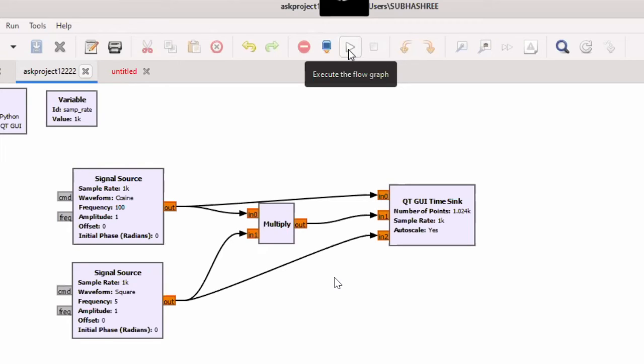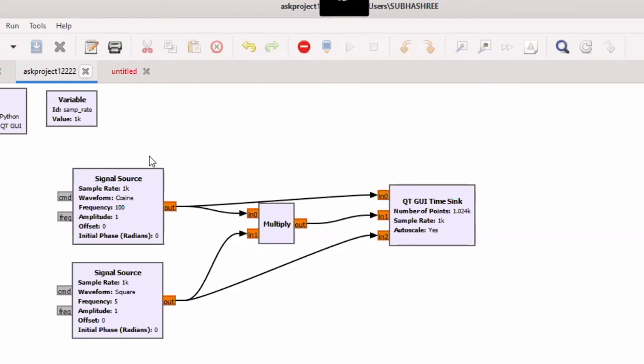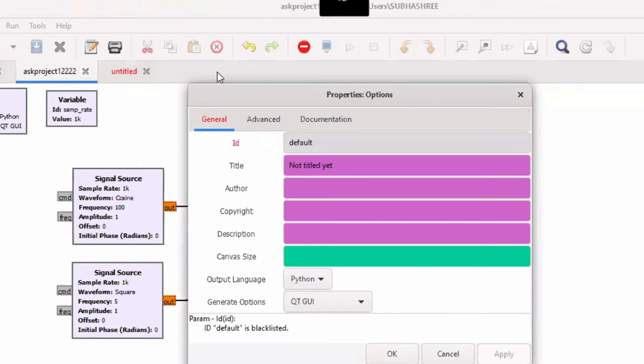Every time for every block, you have to set your type. This output type should be float. And see one more thing. Whenever you give the name, whenever you save your project, it should come here. This option is there.